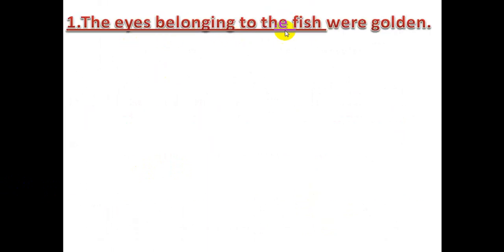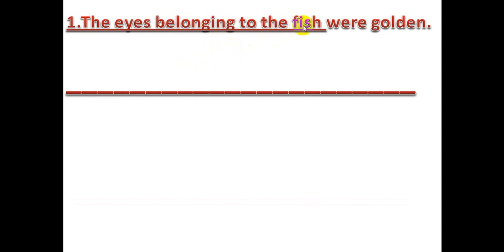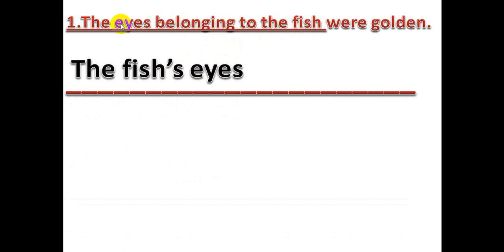Number 1 for Al-Hamad. The eyes belonging to the fish were golden. I'd like to make here a possessive noun. Right, so the eyes belonging to the fish. Who do the eyes belong to? The fish. So I write the fish first, and I add what? Apostrophe s. So I say the fish's eyes. I complete the sentence.